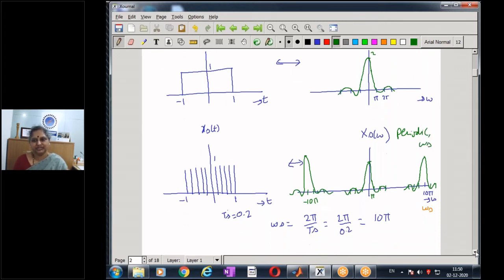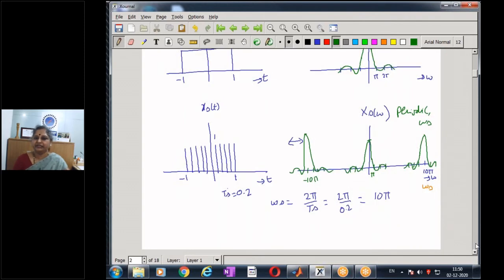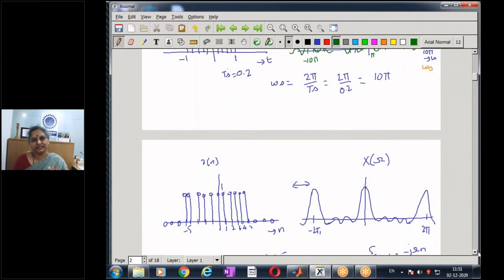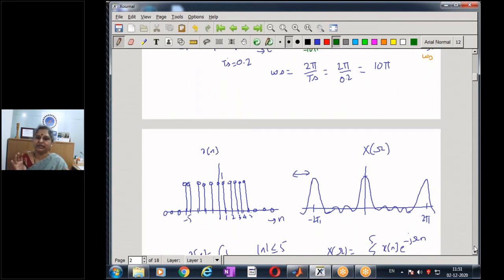This is my spectrum of the sampled signal. And here we are still in continuous time. Even though we have just sampled it, my signal is still a function of time, and then I have the spectrum in this manner. The same signal, these samples, now instead of treating it as x of t, I simply look at it as samples.